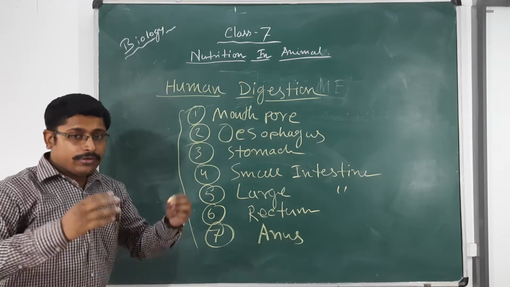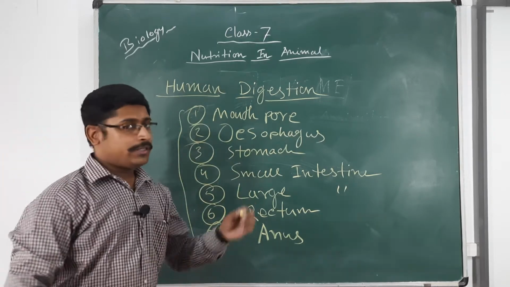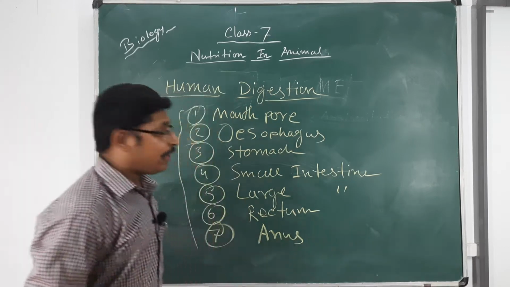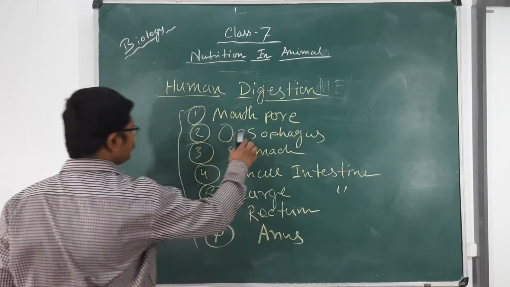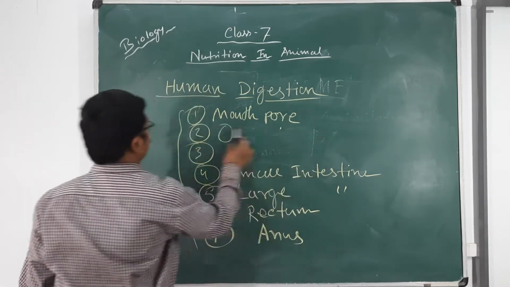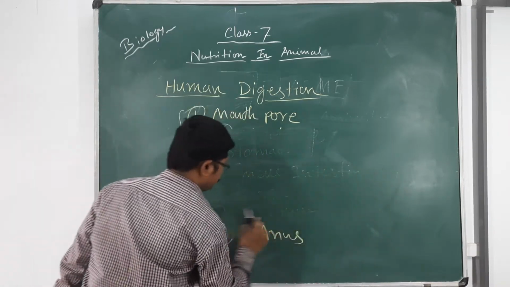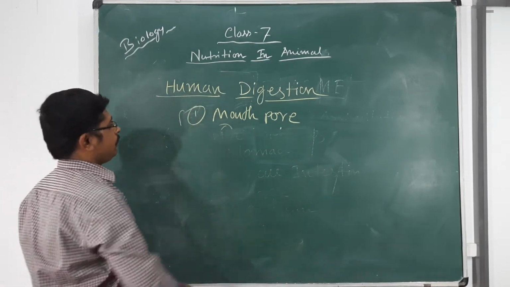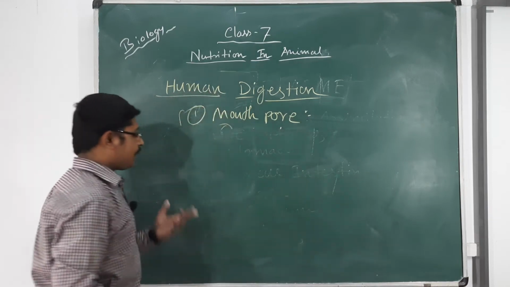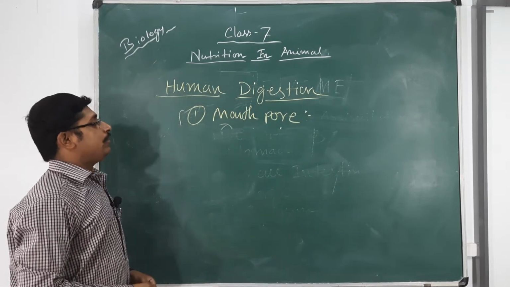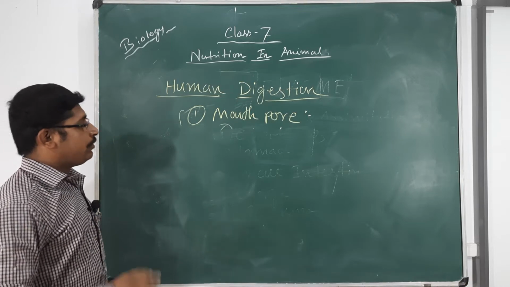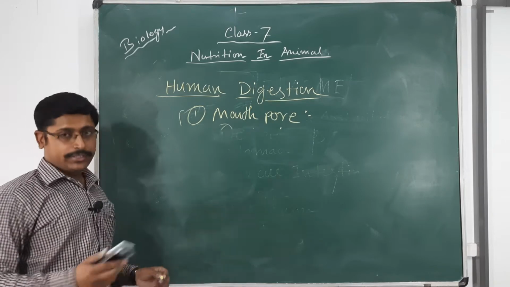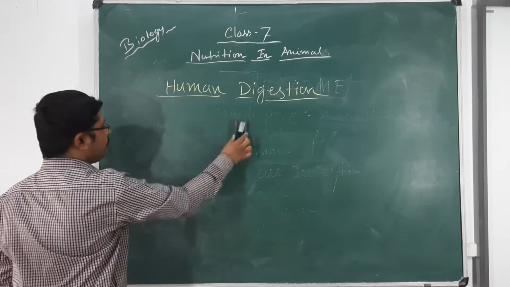So let us get more detailed on every part. I am starting with the mouth pore. What happens in the mouth pore? Which type of food is digested here and which is not digested even, that is also important. So let us look. So, first the mouth pore. In the mouth pore, okay, so first let me draw the structure of the digestive system. I think it will be easier to understand. So let me draw.